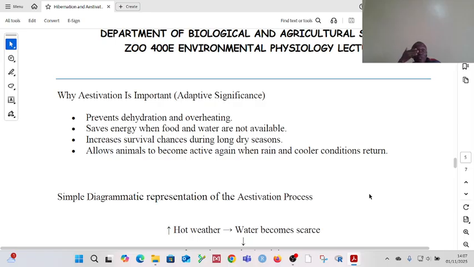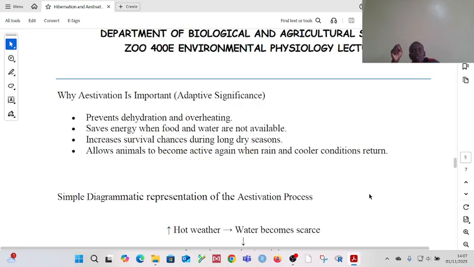During aestivation, it means the temperatures are high. By temperatures being high, inamaanisha maji hakuna ama haipatikani kwa urahisi. Okay? Then the second importance is that aestivation helps to save energy because food and water are not readily available.